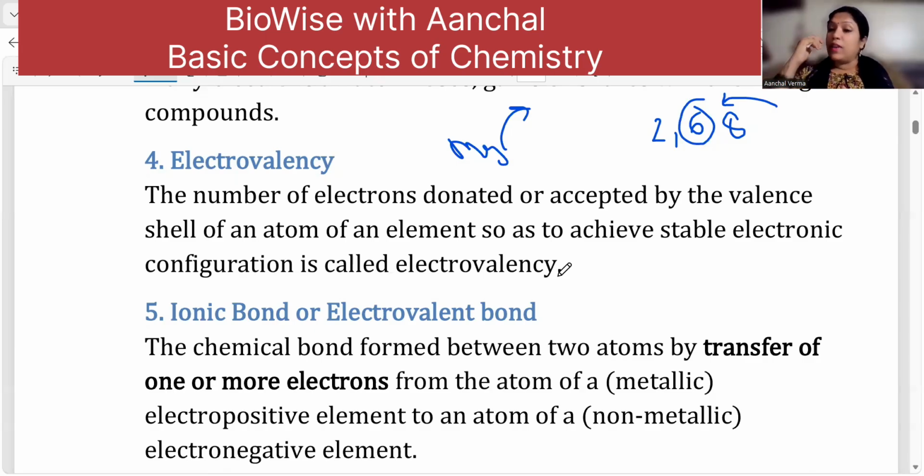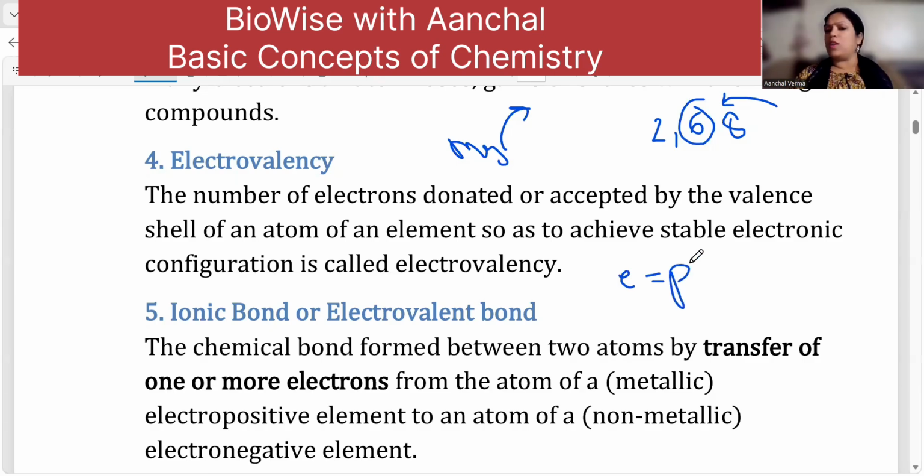But while giving away or gaining electrons, there are certain charges which develop on the atom. The reason is all atoms are electrically neutral. When I say electrically neutral, it means electrons are equal to protons.